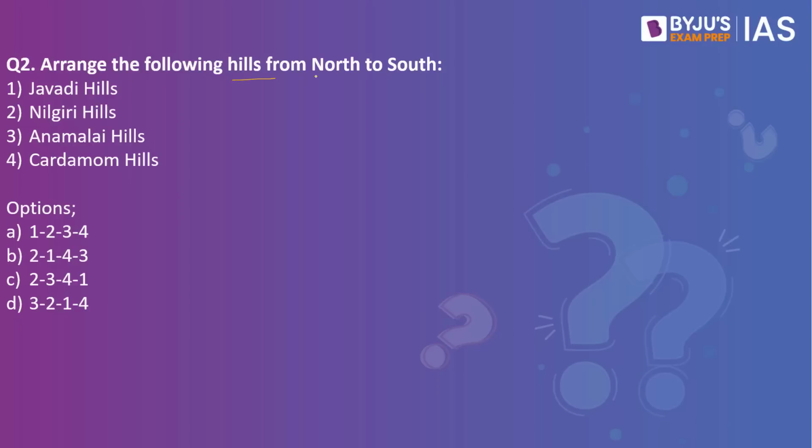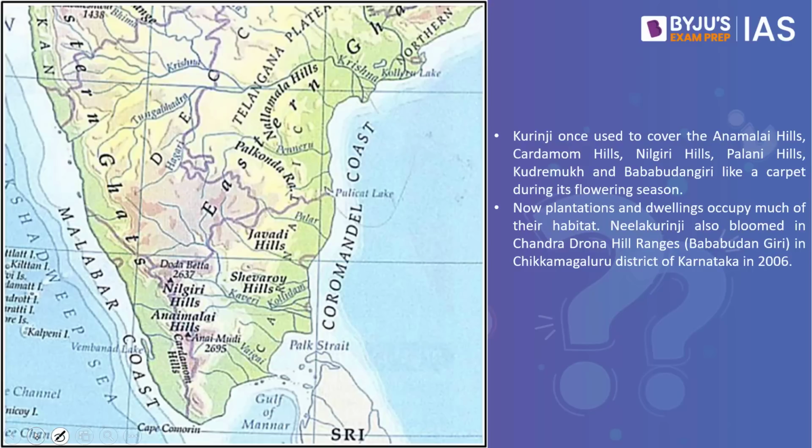Arrange the following hills from north to south: Javadi Hills, Nilgiri Hills, Annamalai Hills, Cardamom Hills. The answer to this is 1, 2, 3 and 4. Why have we taken this practice question? That is because we have taken the same reference from the Neelakurinji flower. Kurinji was once used to cover the Annamalai Hills, Cardamom Hills, Nilgiri Hills, Palani Hills, Kudremukh and Baba Budangiri like a carpet during its flowering season.